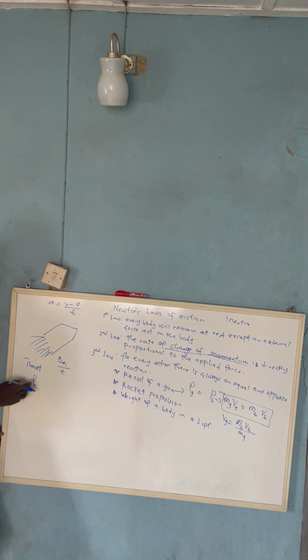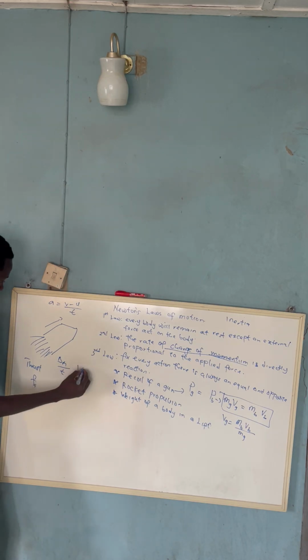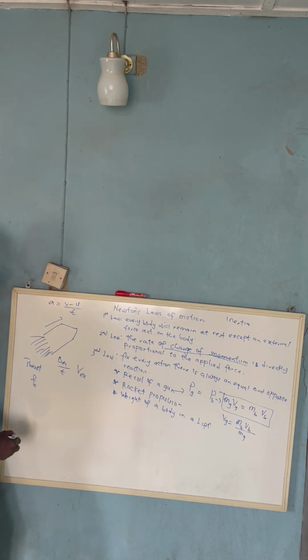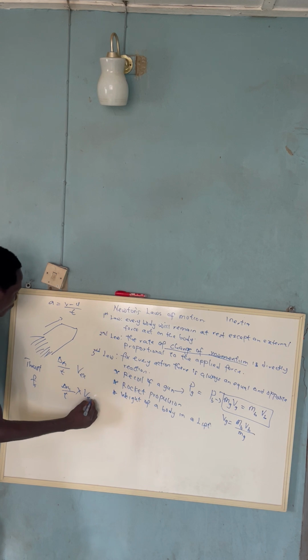So the thrust force is also equal to the force that the rocket is going to move forward with. And these gases that are being expelled from the exhaust have a particular velocity. You can call it the velocity of the exhaust. So if we multiply the change in mass over time and the velocity of the exhaust, both are going to give us the thrust force.